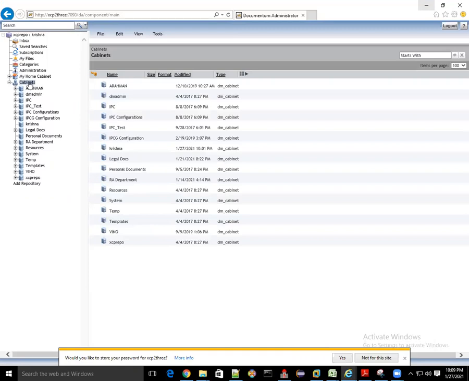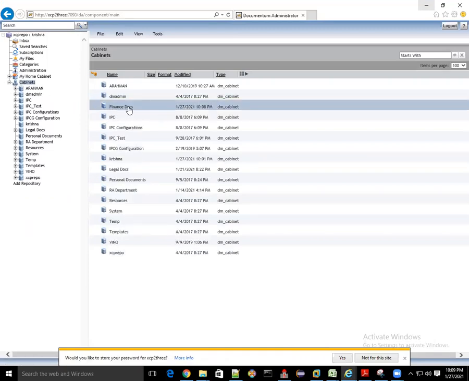If you see, in the cabinet, the finance doc has been created. Got it? Now I got it. For example, we can also create the admin role.